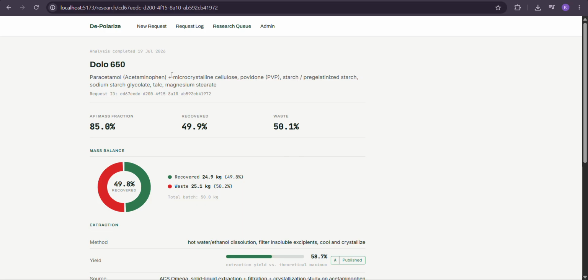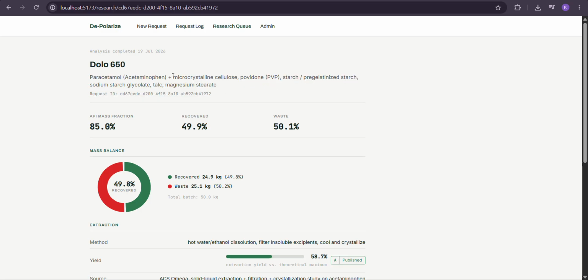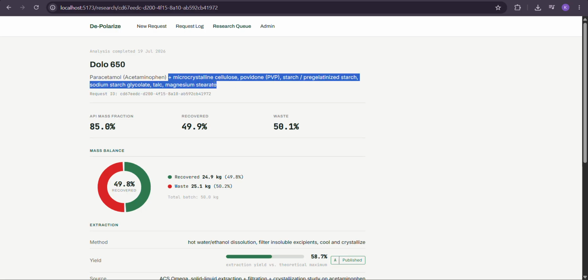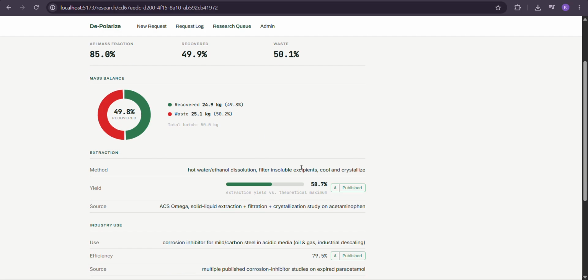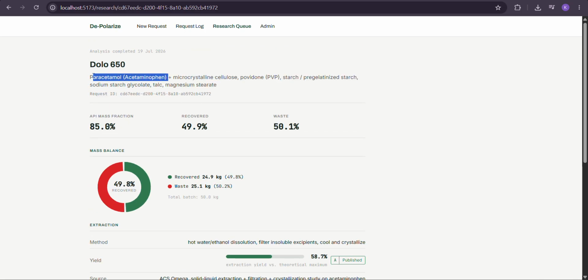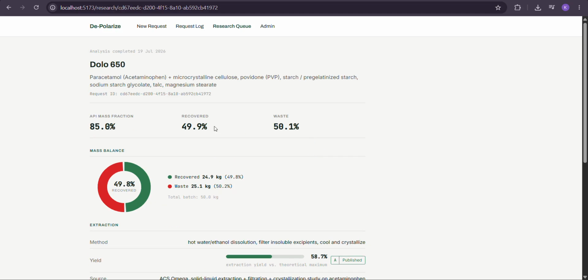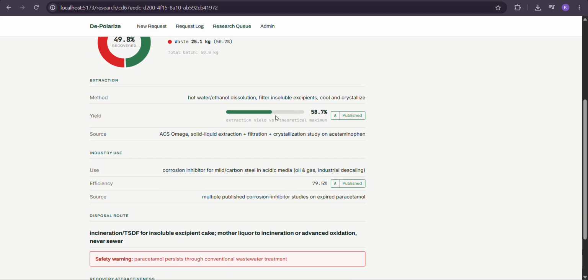After the dissolution of a few of these items from the remaining waste, the insoluble ones can be filtered. So we will separate the main API that we are trying to recover from the rest. After filtering, we can do the cooling and crystallization method, which will be used to convert this paracetamol or acetaminophen into a solid, so it will be easy for us to transport it.